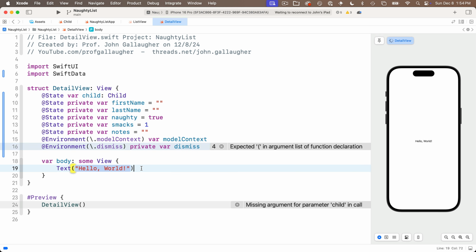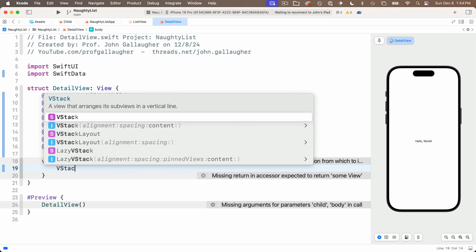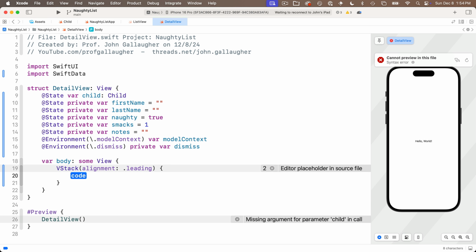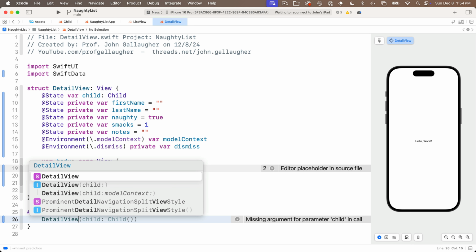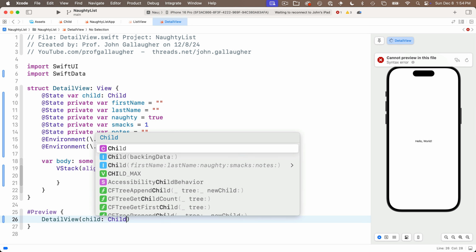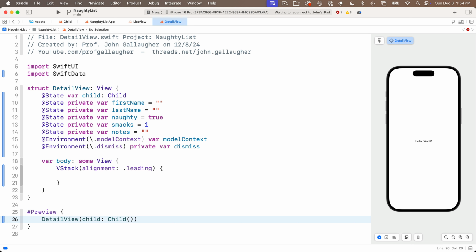You know how to do that. Now, in our body, we're going to put everything in a VStack with the alignment set to .leading, but first, why don't we head down here and get rid of the error that's showing up in the preview provider. We're going to backspace over, then select DetailWithChild, and we're going to pass in capital C Child with empty parens to initialize this with an empty child object.